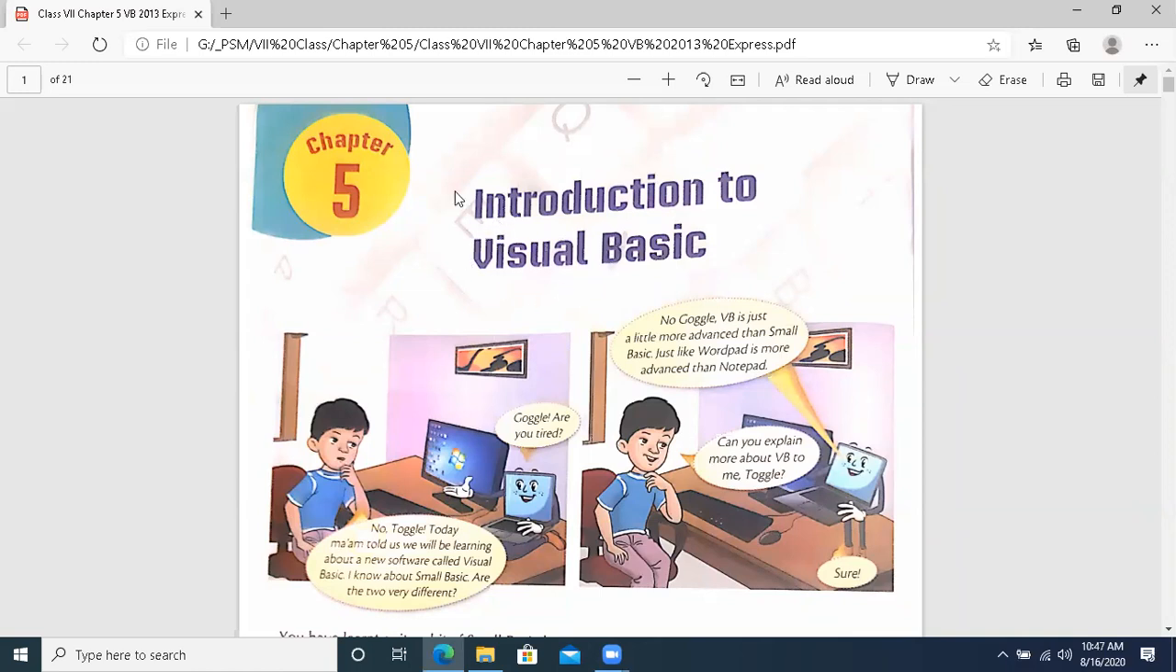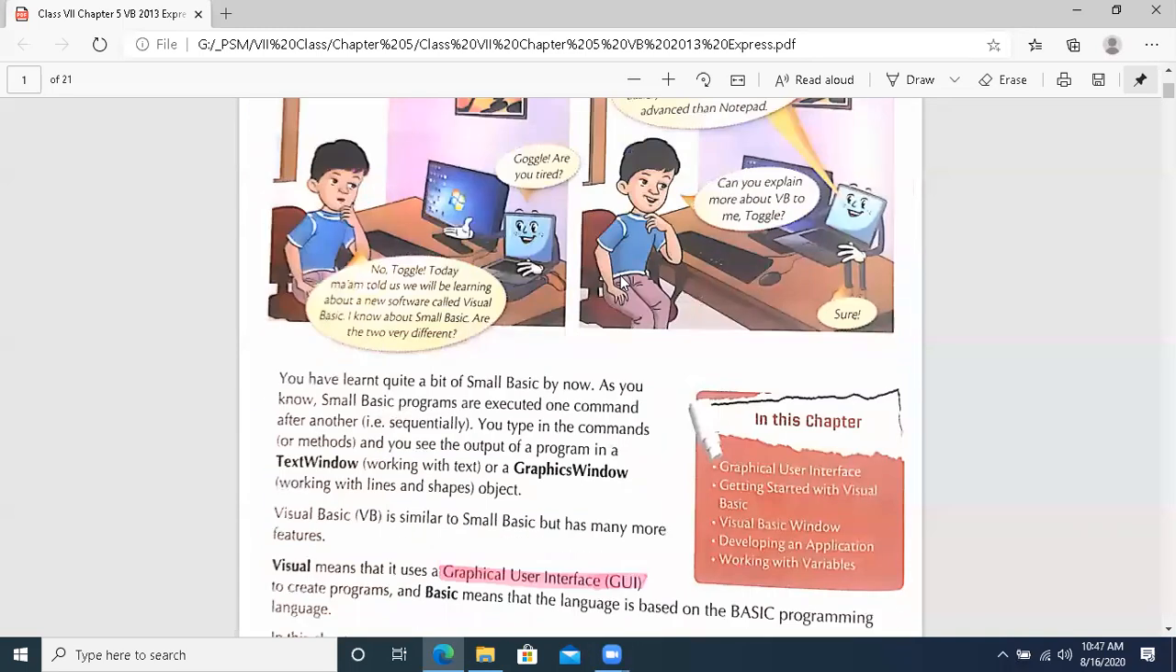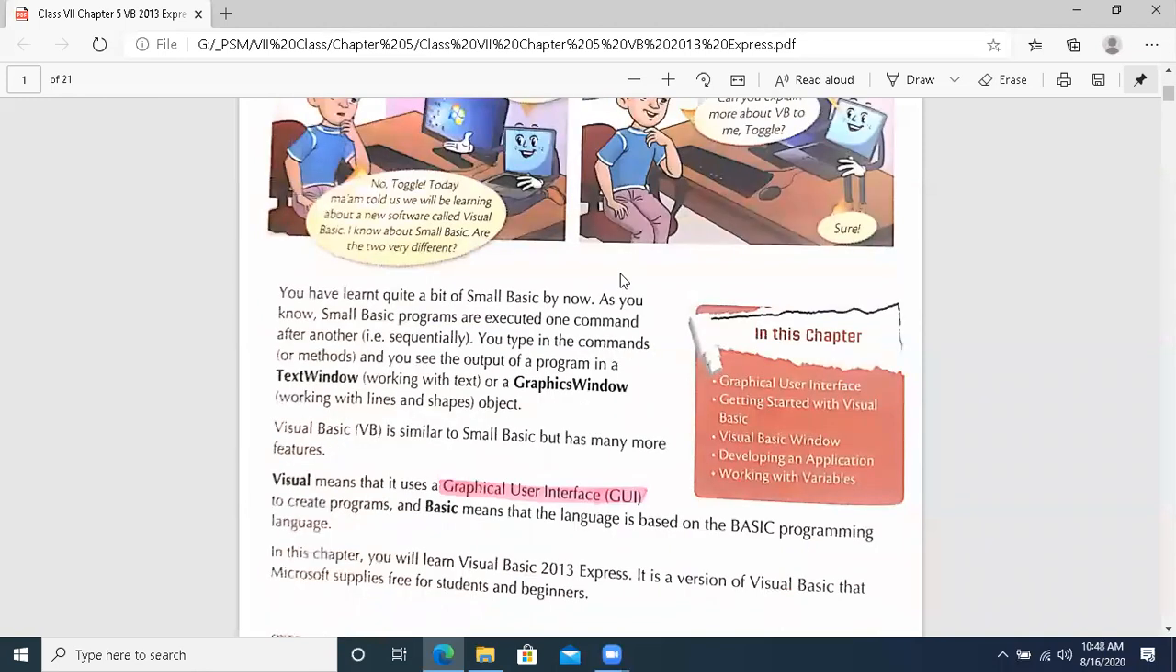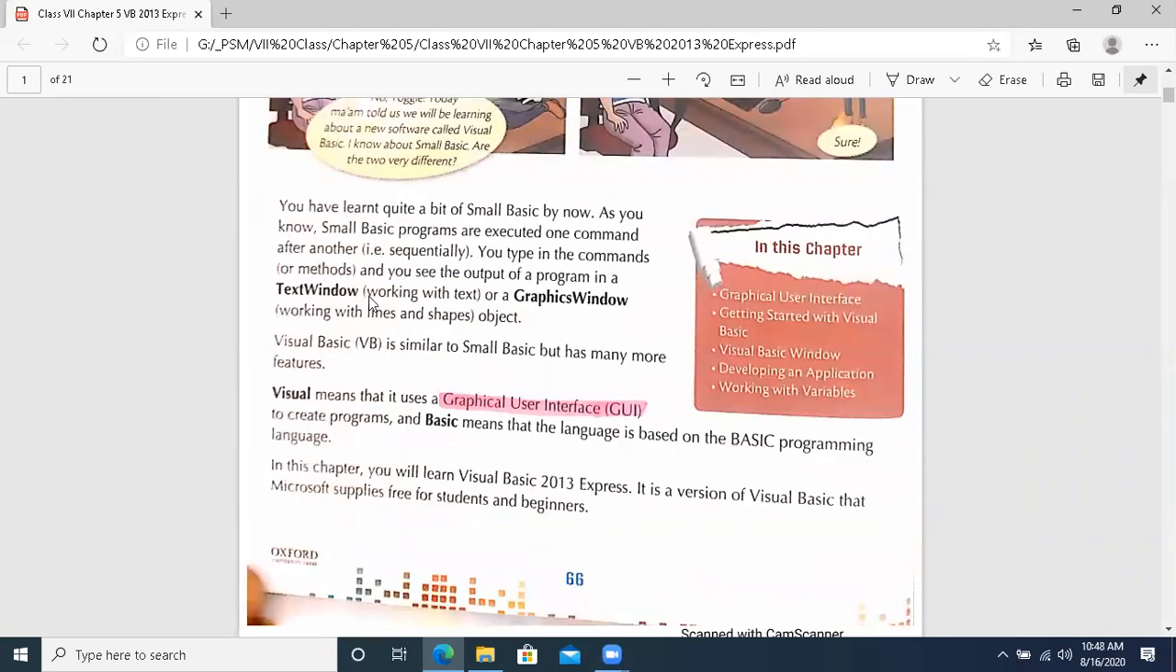It is not just like small basic. Small basic was a command based language where black color output was there, and the output was not in a graphical environment, it was a dull black environment. But over here it is a visual environment. Visual Basic will provide you a visual, graphical environment. So if you go to your page number 66, I have scanned it for you and I am showing it on your screen. Okay, graphics windows will be there, text windows, graphics windows will be there, with which we are going to work in this language.